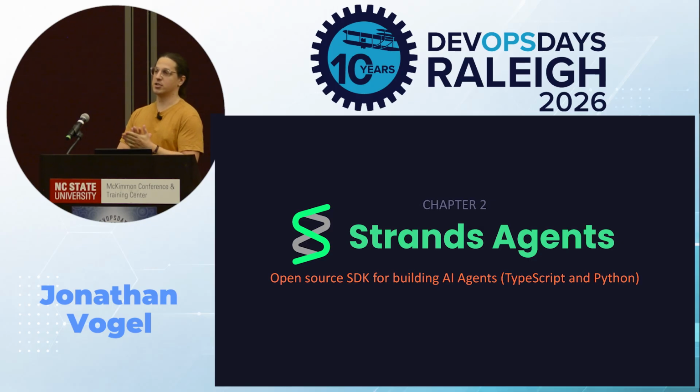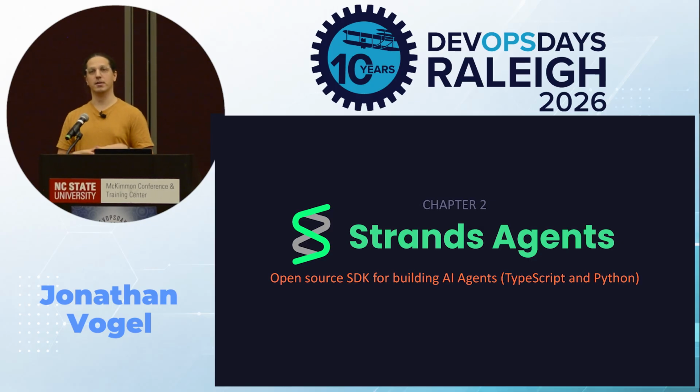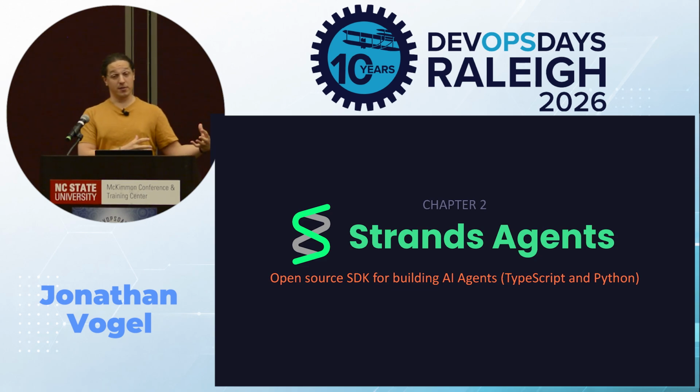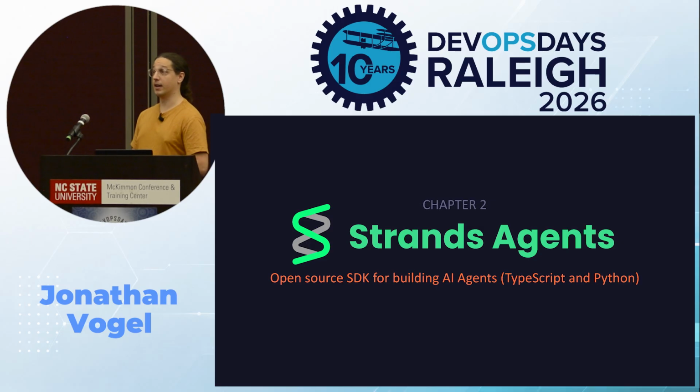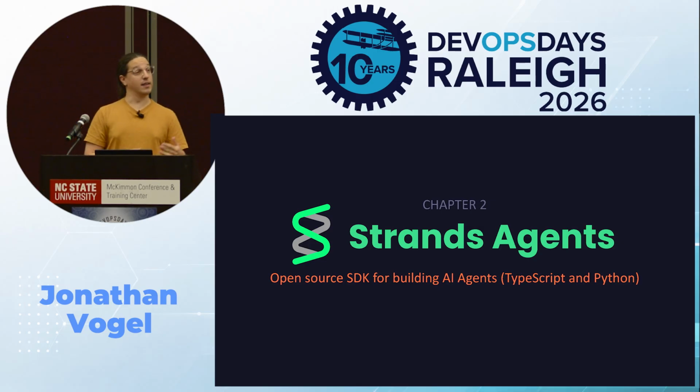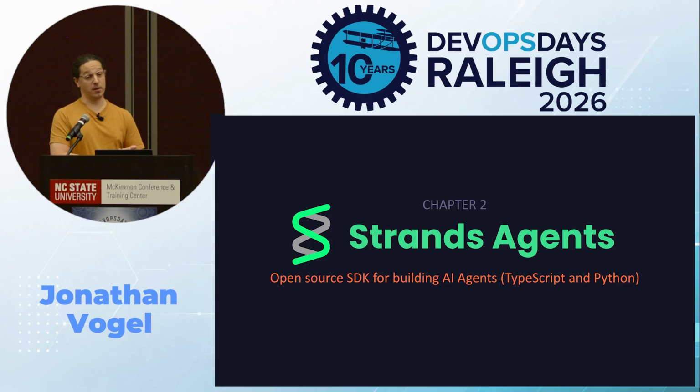It took months to get an agent production ready. And then the models got dramatically better. I'm talking about native tool use, native reasoning, but the frameworks didn't evolve with them. The abstractions that were necessary for earlier models were now overhead for some of these latest state-of-the-art models being shipped by companies like Anthropic and OpenAI. Teams were fighting the framework instead of leveraging the model.